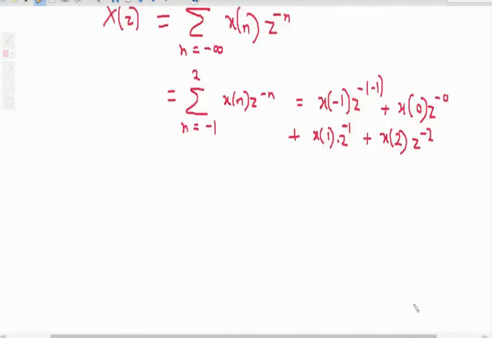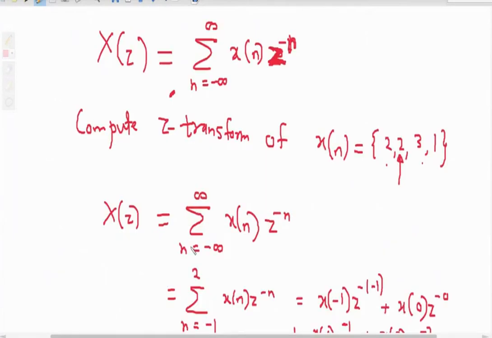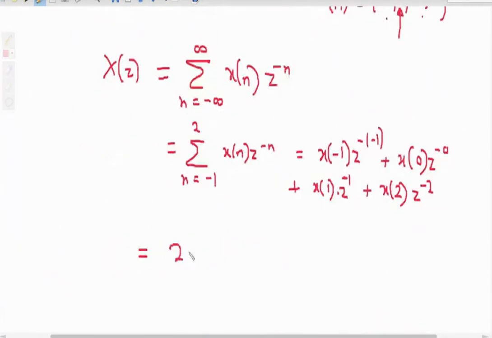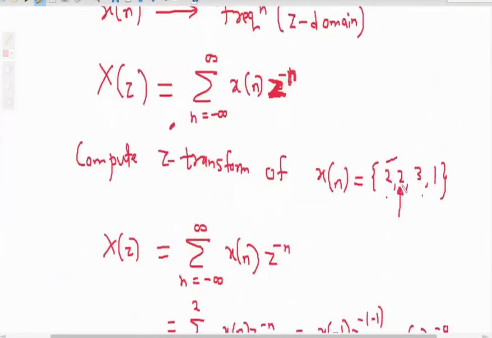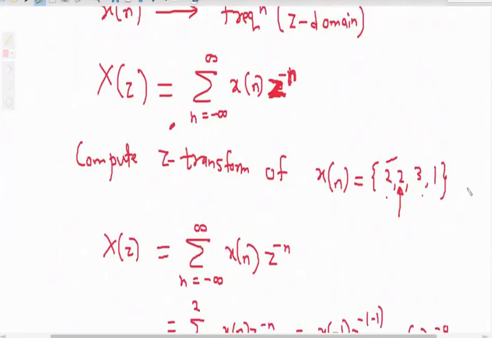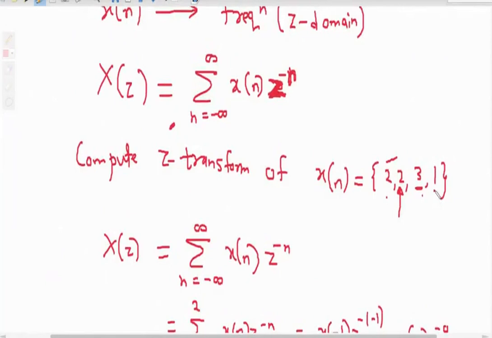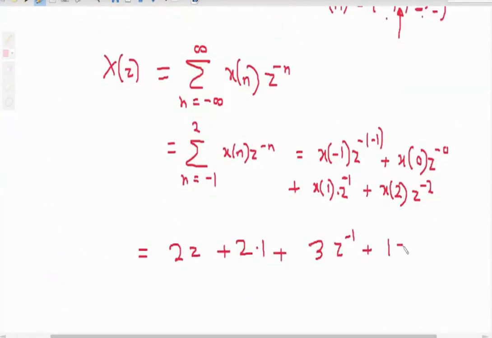If you simplify this, our final answer is: x of -1 value is 2, so 2 z, since -1 becomes +1, plus x of 0 is also 2, you can see in the sequence, so 2 into z raised to 0 is 1, so 2 into 1, plus x of 1 is 3, so plus 3 into z raised to -1, plus x of 2 in the sequence is 1, so plus 1 into z raised to -2.